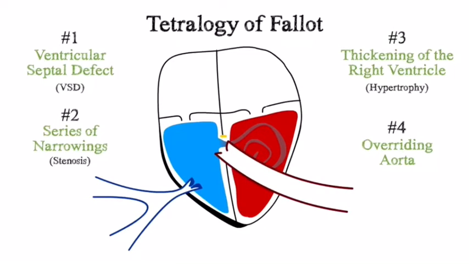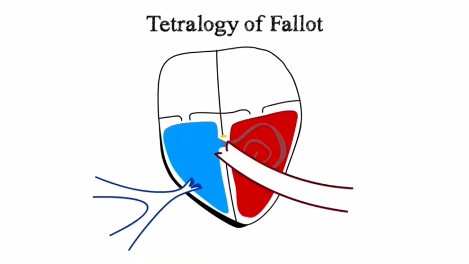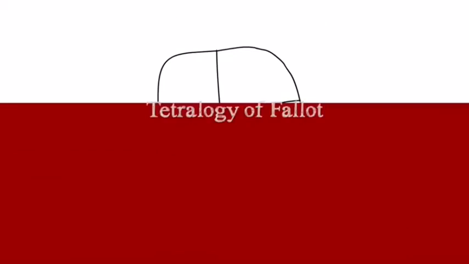Surgical repair of tetralogy of Fallot involves 1. Closing the VSD, and 2. Opening up the narrowed pulmonary valve to improve blood flow to the heart. If you have tetralogy of Fallot and want to learn more about your condition, talk to your doctor.